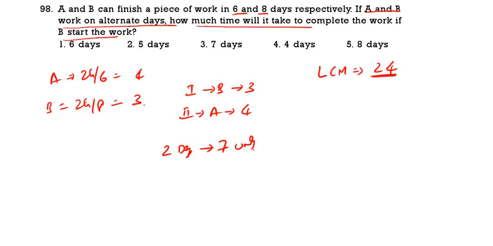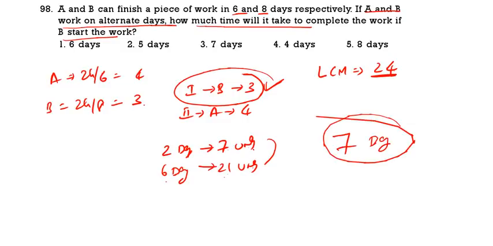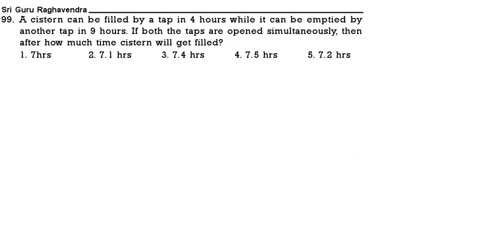Now what is the multiple exactly divisible by 7 near to 24? 21. So 21 units will be completed in 6 days. 7 to become 21, 3 times. 2 into 3, 6. So in 6 days, 21. On the 7th day, again who will work? B will work, and B will complete the 3 units. So 21 plus 3, 24. So total how many days? 7 days. 7 days is the correct answer. Option 3. Next.